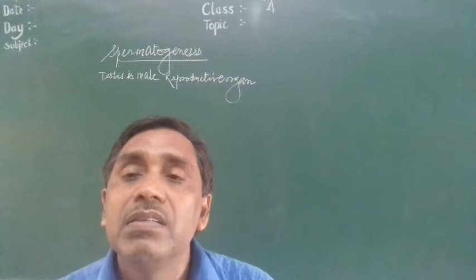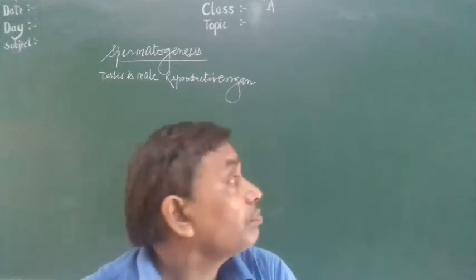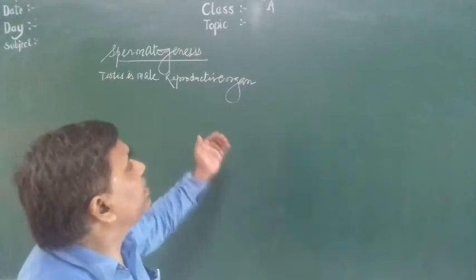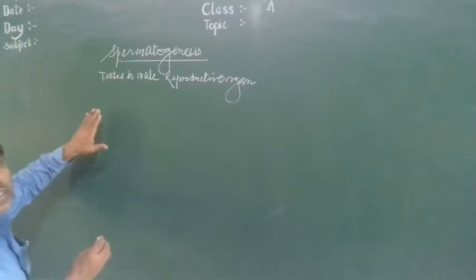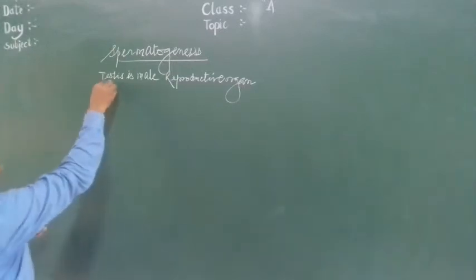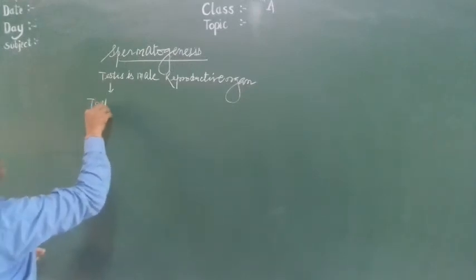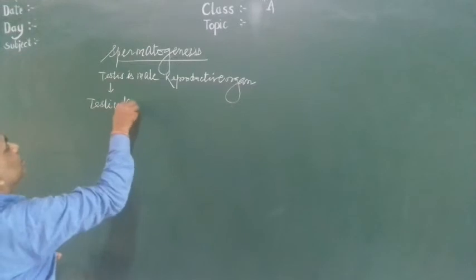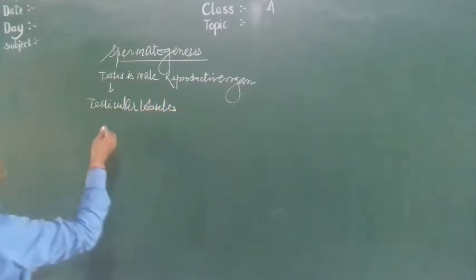So let us see how and where this entire process takes place. If you see here, the testes contain several testicular lobules.